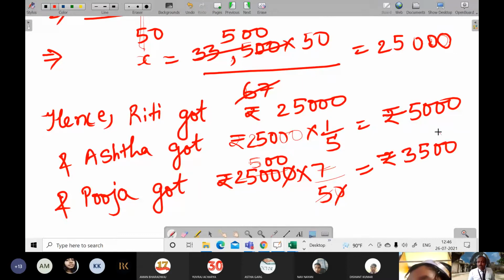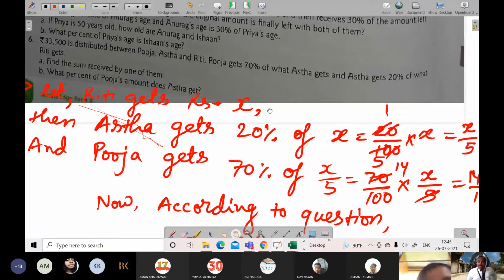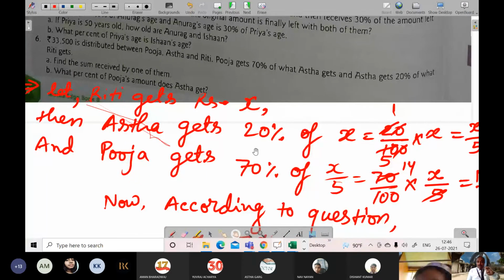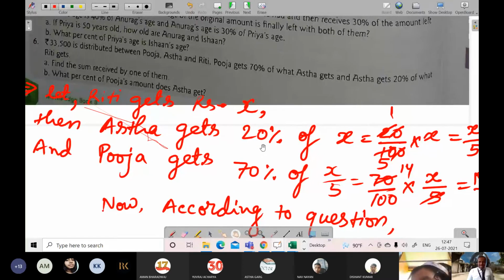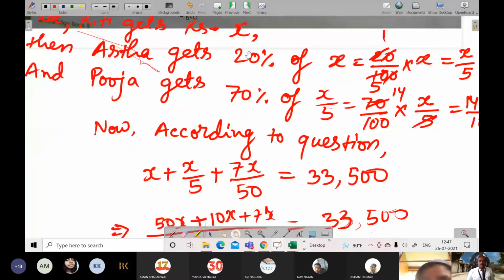Now there is B also. And what is being said in B, let's see. In B it has been said: what percent of Pooja's amount does Astha get? So here the comparison will be with Pooja's amount. So Pooja's amount will be below, and Astha's amount will be at the top, and into 100% we will do. Pooja's is 3,500 and Astha's is 5,000.